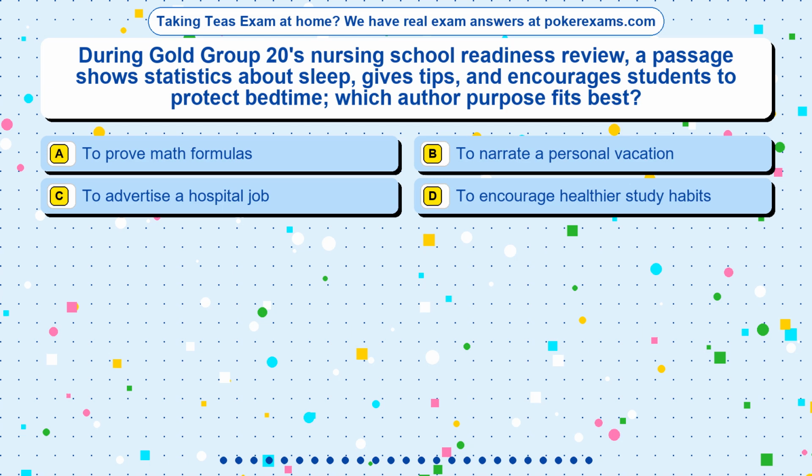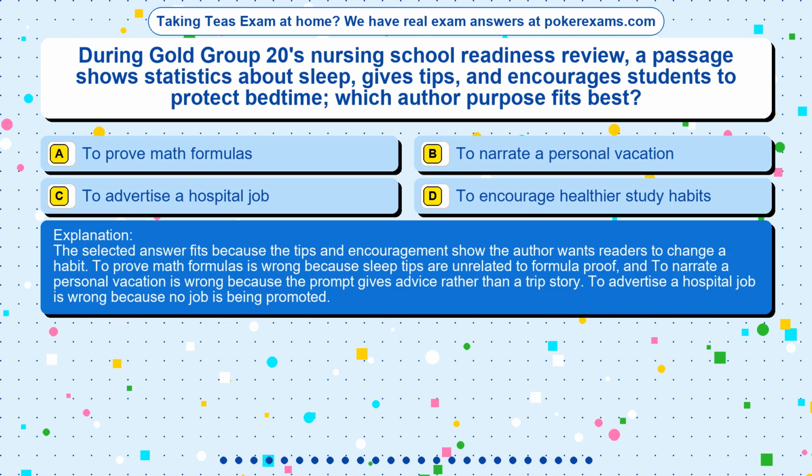The correct answer is option D. The selected answer fits because the tips and encouragement show the author wants readers to change a habit. To prove math formulas is wrong because sleep tips are unrelated to formula proof, and to narrate a personal vacation is wrong because the prompt gives advice rather than a trip story. To advertise a hospital job is wrong because no job is being promoted.